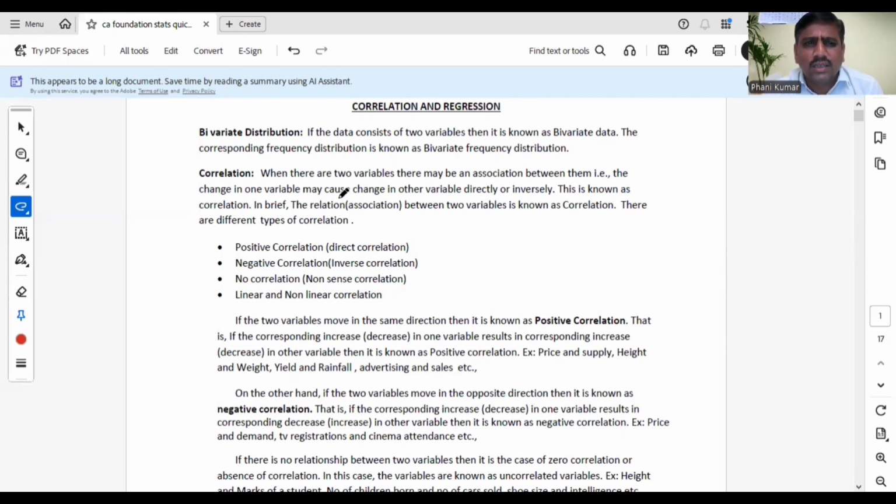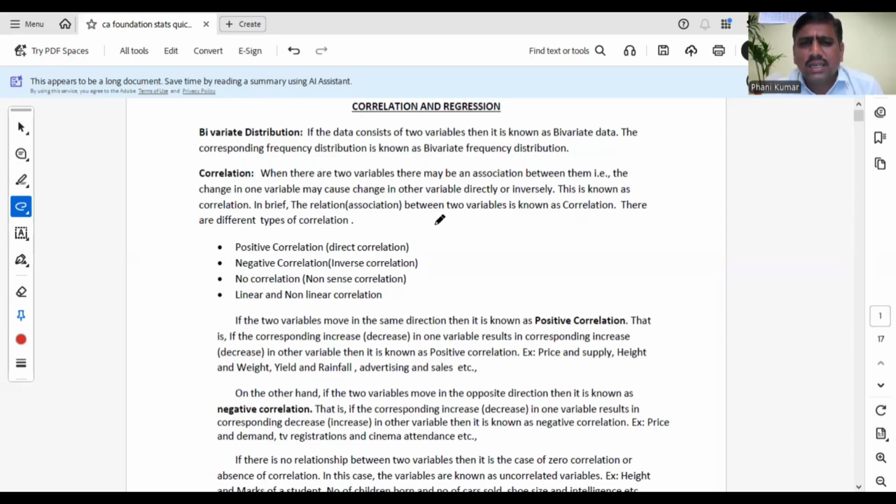Now coming to correlation. If there are two variables, there may be an association between them. That means there may be a relation between them. We can say that two variables are related when a change in one variable may cause a change in the other variable, directly or inversely. Directly means if one variable is increasing, the other variable also increases. Inversely means if one variable is increasing, the other variable decreases. Anyway, if one variable is changing and the other variable automatically changes, there is a certain relationship between them. That type of relation is known as correlation.